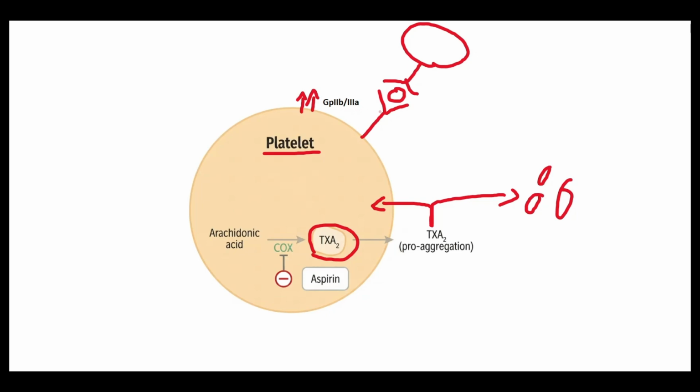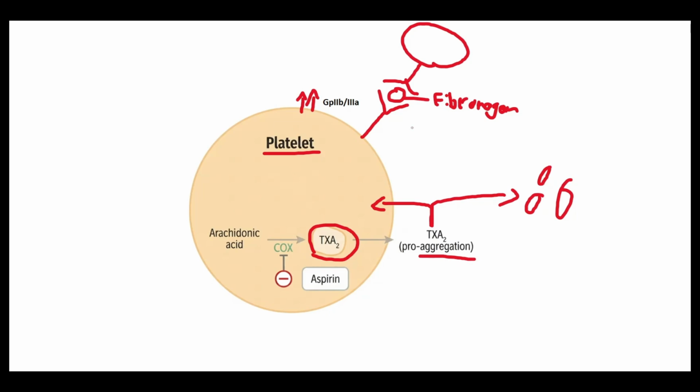Here's a GP2B3A molecule binding to a fibrinogen, and then the fibrinogen binds to a GP2B3A on another platelet and causes aggregation. Since aspirin prevents this from happening, aggregation is going to be inhibited, and therefore blood is not going to clot the same, which is going to be good for patients that have high cardiovascular risk because it's going to prevent myocardial infarctions and strokes.